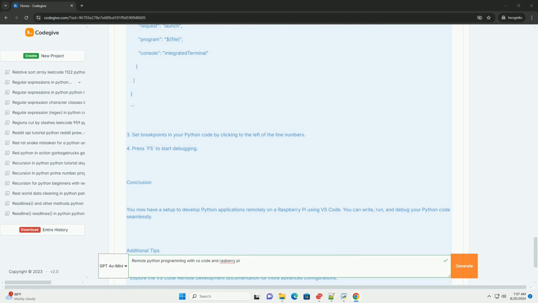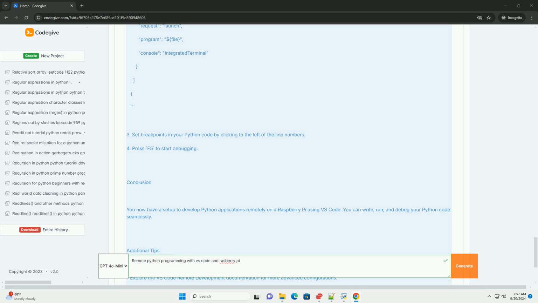If this is your first time, you will need to configure this connection. Click on Add New Host. Enter the SSH command, which should look like ssh pi@your_pi_address. Replace your_pi_address with the IP address you noted earlier. The default username for Raspbian is usually pi. You may be prompted to enter the password for the Pi user. Enter it to establish the connection.